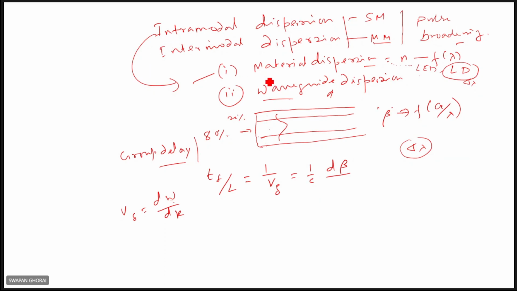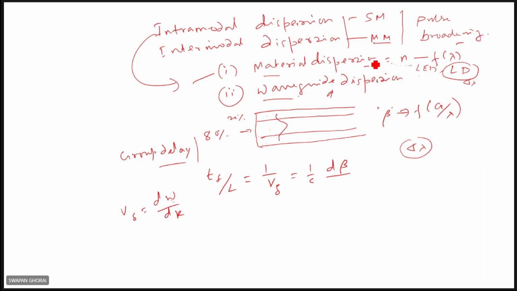Now if you consider intramodal dispersion, the causes can be due to two factors: material dispersion and waveguide dispersion. Material dispersion is similar to chromatic dispersion, which you have probably heard of. Chromatic dispersion means that the refractive index is a function of lambda, so it varies with lambda, and then material dispersion occurs, and that will result in pulse broadening.